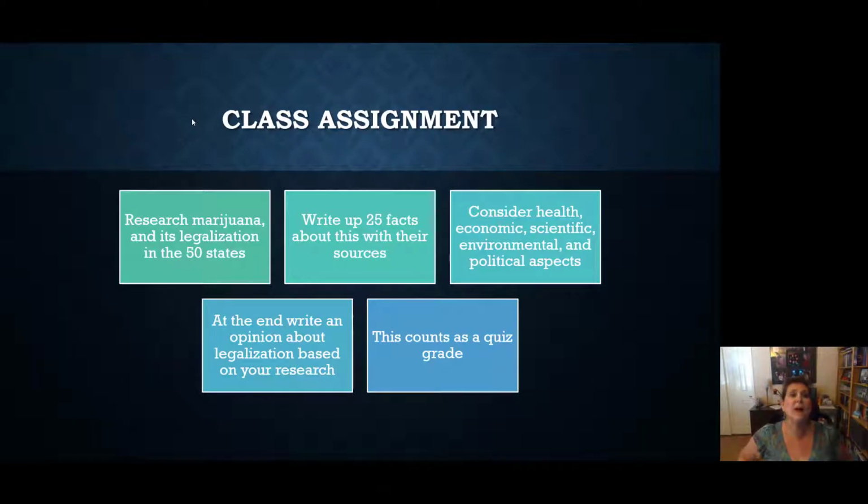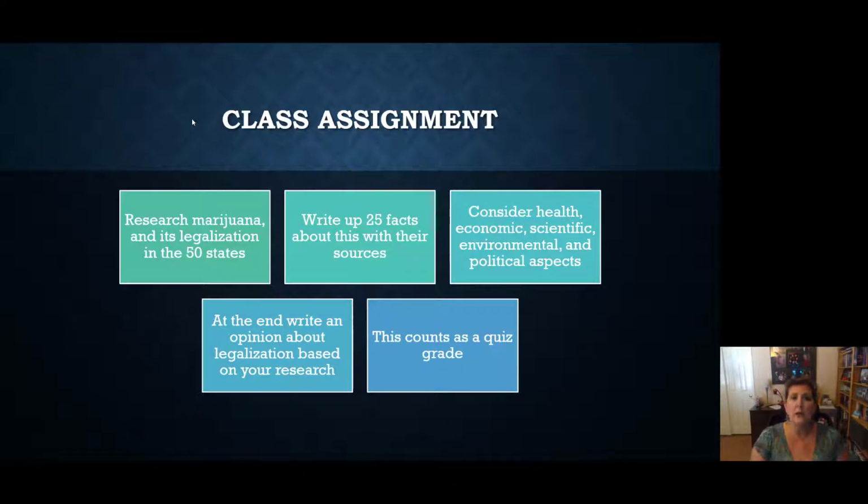There is a class assignment for Chapter 8. I would like you to research marijuana and its legalization in the 50 states of the United States. All you need to do is type up 25 facts that you find in your research with the sources listed at the bottom. Sources can be .gov and .edu sites and city sites. So maybe you look up a Colorado state site or a Denver city site.